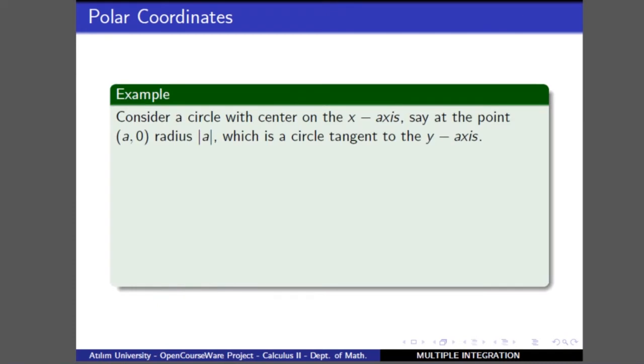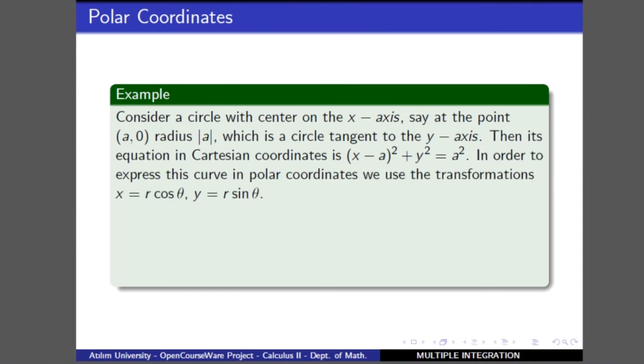For in this case, a circle with center on the x-axis, say at the point (a, 0) with radius absolute value of a, which is a circle tangent to the y-axis, and this circle in Cartesian coordinate system has the equation (x - a)^2 + y^2 = a^2. If you want to convert it to polar coordinates or transform it into polar coordinates, in this case for x